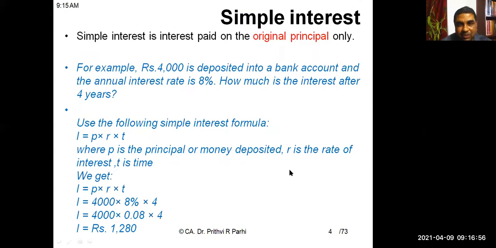This thing we'll be able to understand with the help of some examples. Simple rate of interest, you already know. Suppose you are investing 4,000 rupees at 8% for 4 years. Simply you can calculate 4,000 rupees into 8% for 4 years. You can find out interest is 1,280 and the future value will be 4,000 plus 1,280. How much will it be?